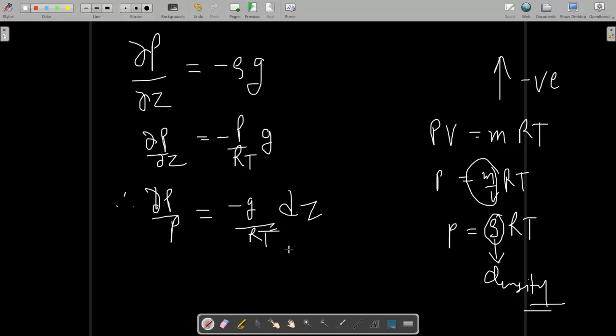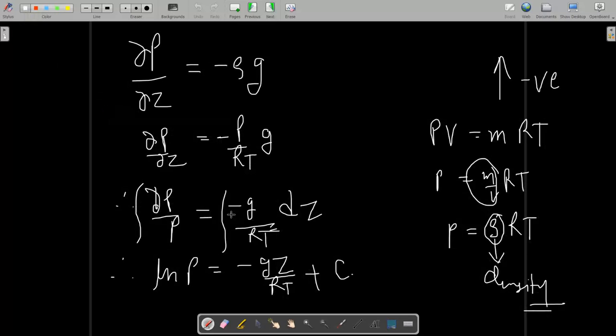So integrating dP by P, ln P equals minus g into Z upon RT plus C. C is the constant of integration. We have to take the integration to find the total height. So how to find the constant of integration? We have one constant in the integration, so we have one boundary condition also.